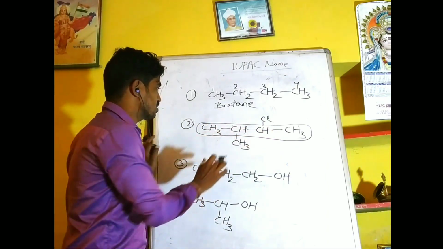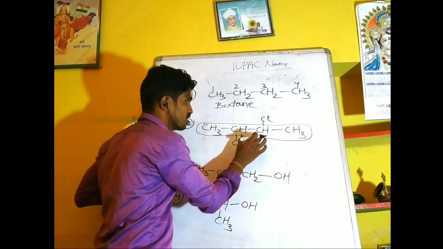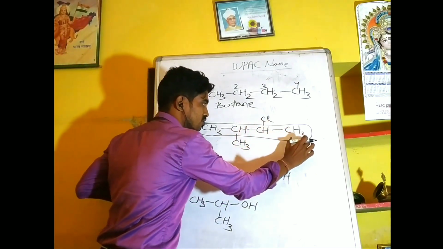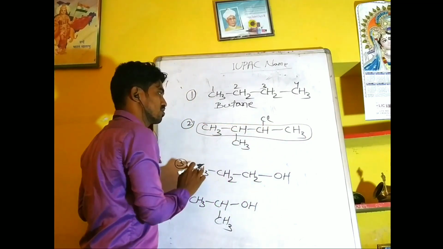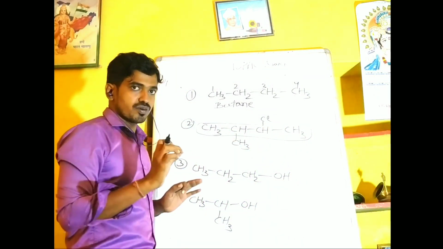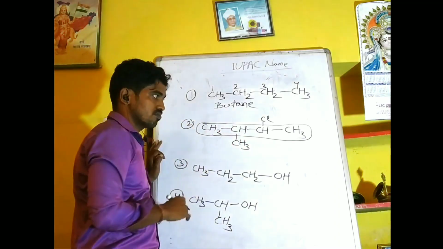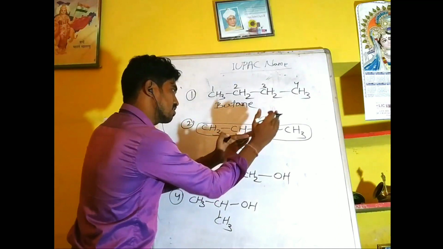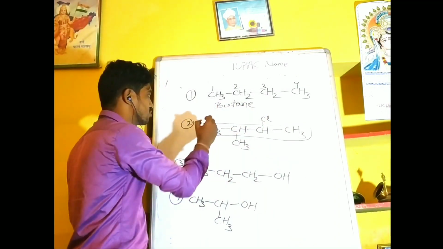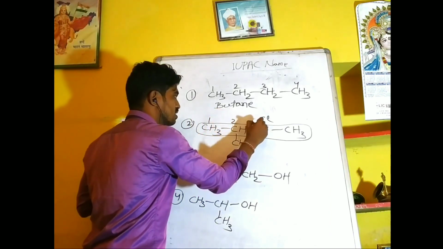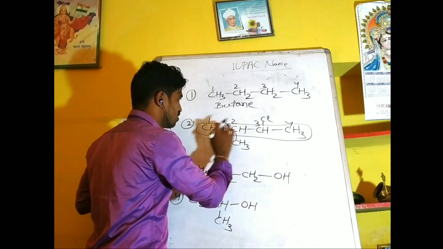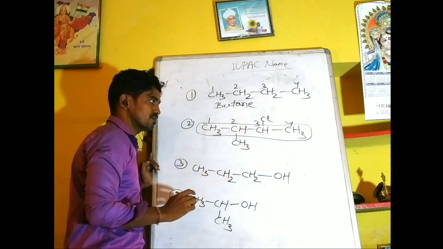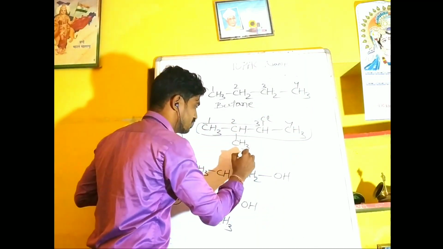The substituents are present at the 2 position and the 3 position, if we count from the right side. We can number from left to right or right to left, there is no choice. So 1, 2, 3, 4. That means the compound contains 4 carbon atoms, so the word root must be but.